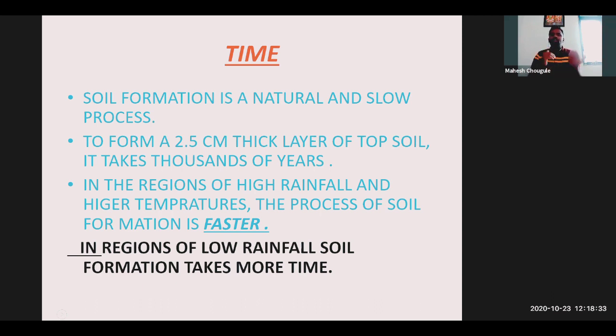And similarly, in a region of low rainfall, soil formation takes more time. Where there is less rain and lower temperature, in those climatic conditions, in that particular region, the formation of soil takes more time, a long time. The difference is clear for everyone? Yes.